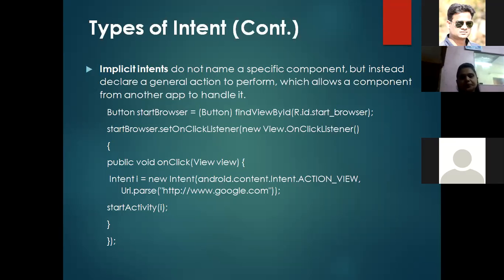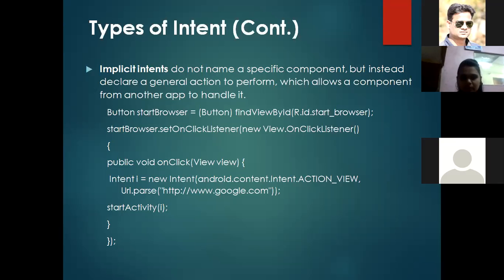Suppose we have Google Chrome in our phone, then in Google Chrome we have to pass a URL. That URL can be passed directly through the intent, or we have to type